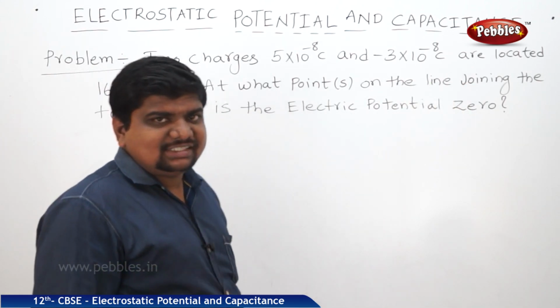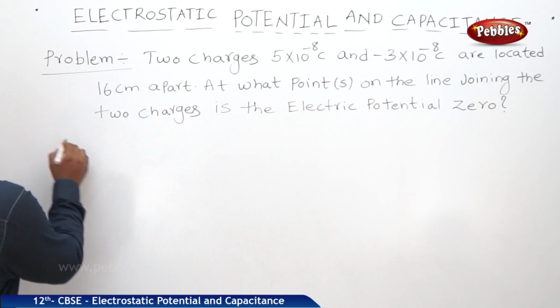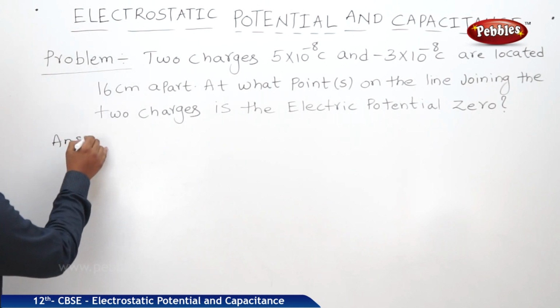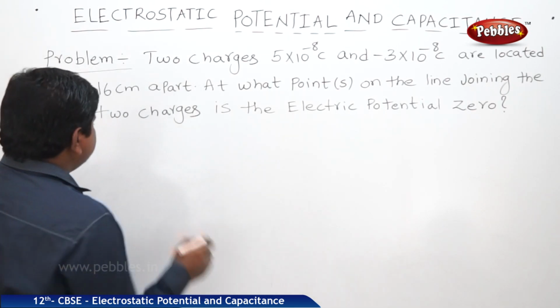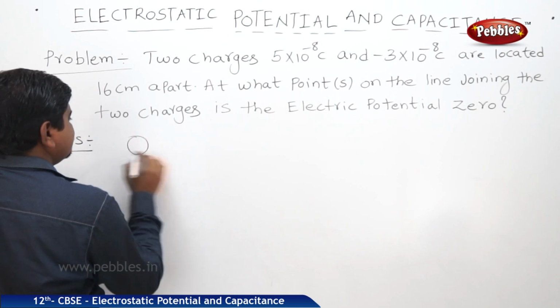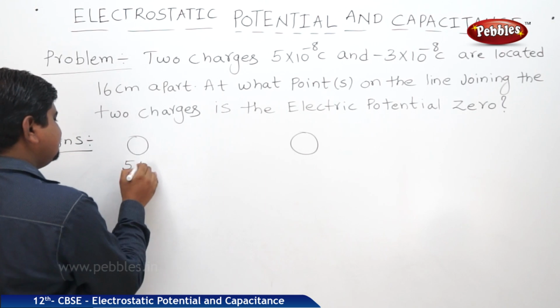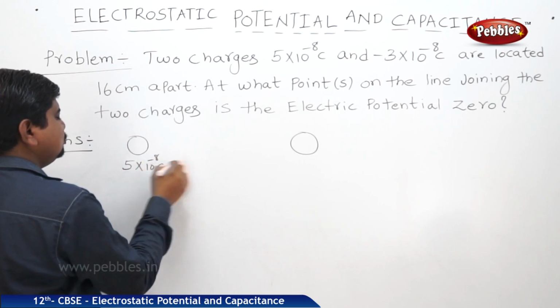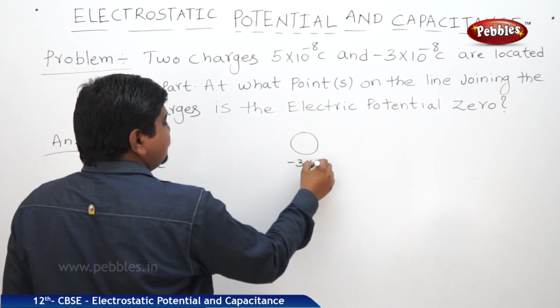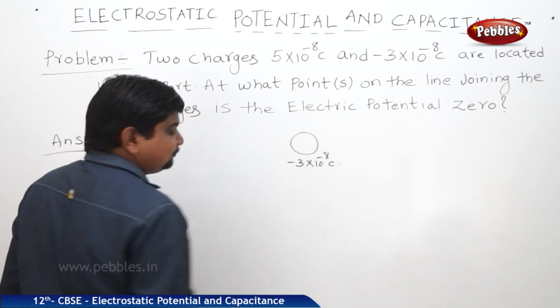Try to visualize the problem. There are two charges. Let us say this is 5 into 10 to the power of minus 8 coulombs. This is minus 3 into 10 to the power of minus 8 coulombs.